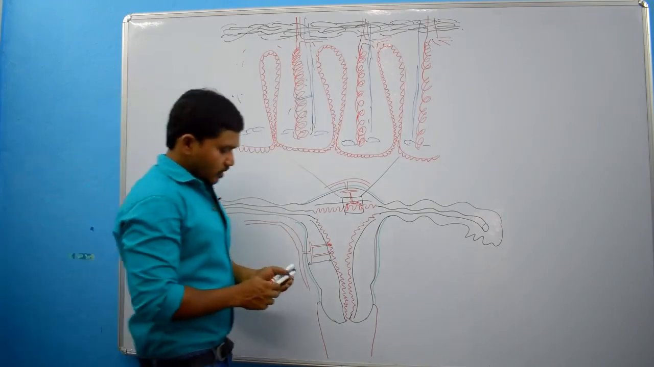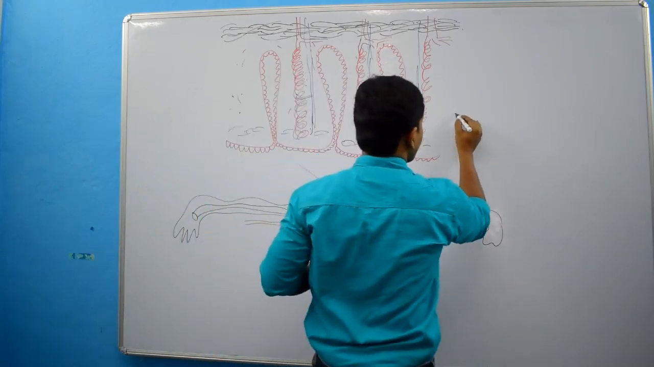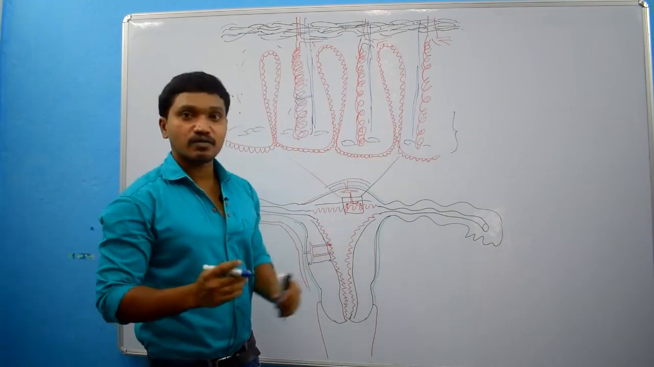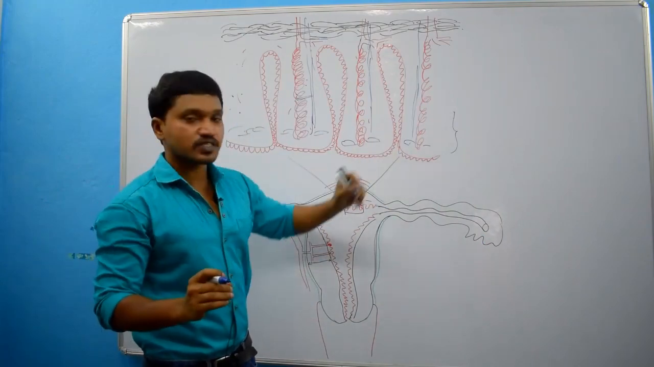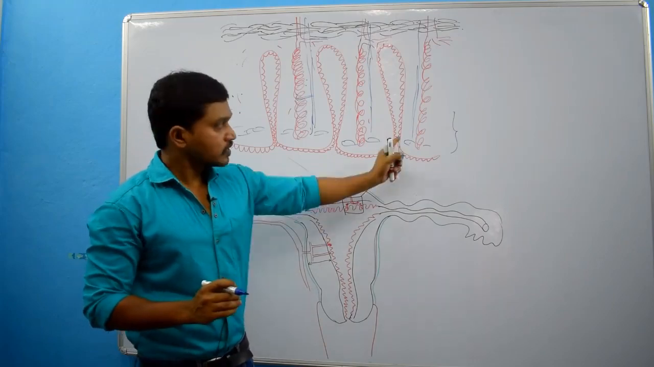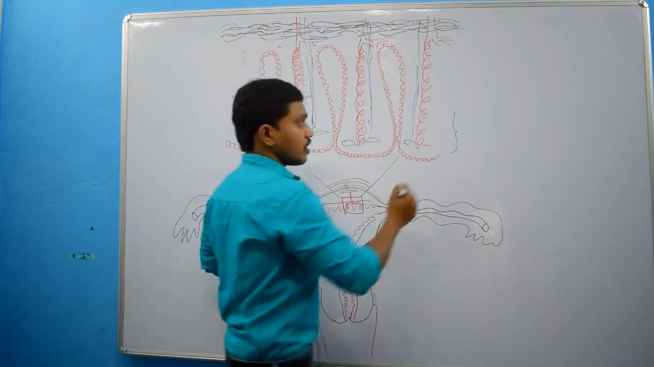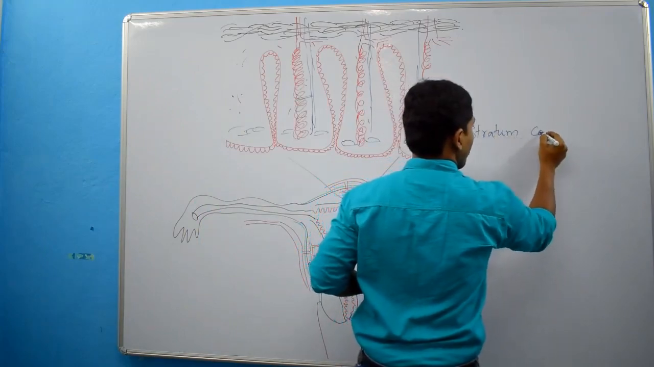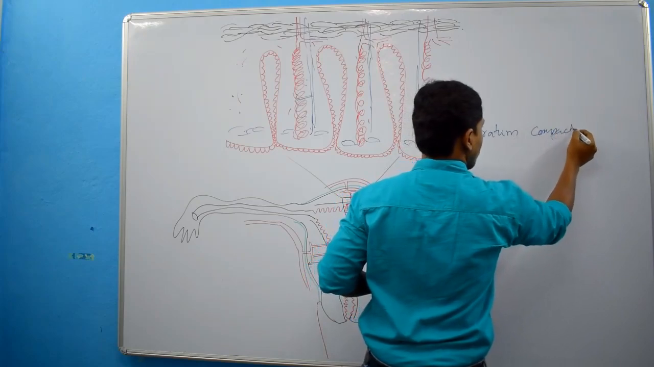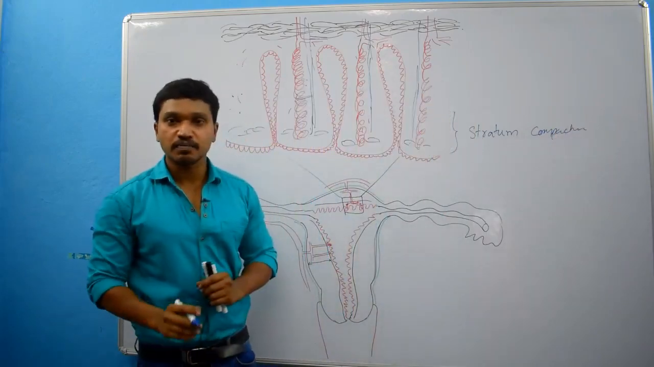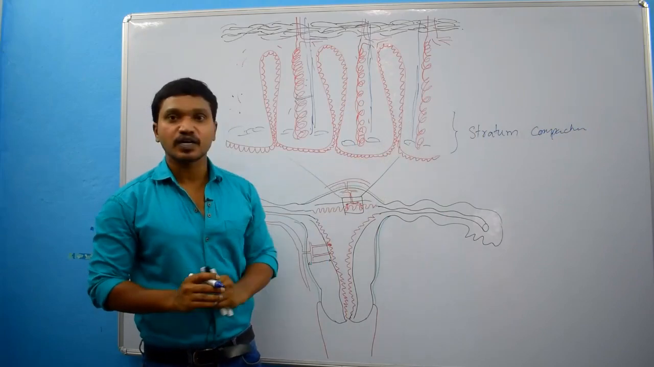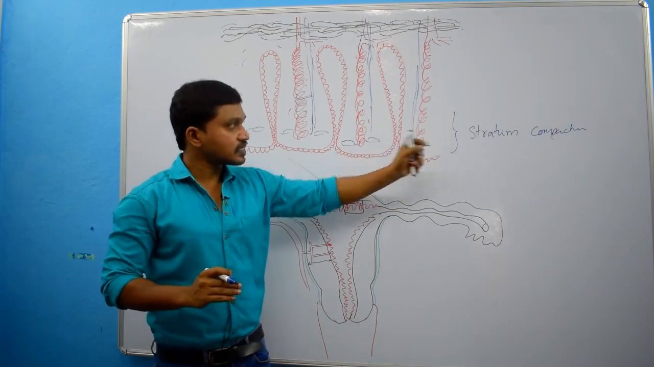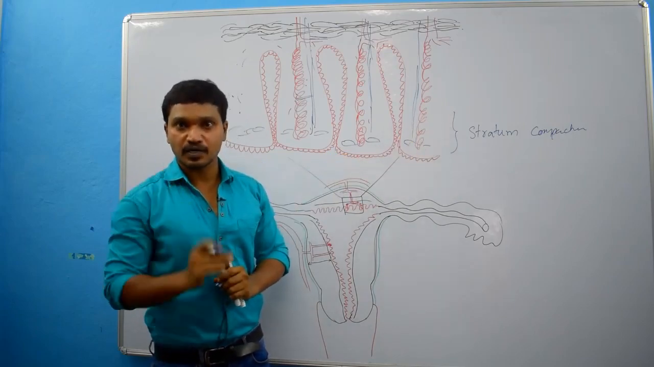For our convenience, we are dividing the endometrium into three parts. Endometrium which is present at the level of the necks of endometrial glands, this part of the endometrium we call stratum compactum. This part of connective tissue is compact or dense. That's why this layer we call stratum compactum.